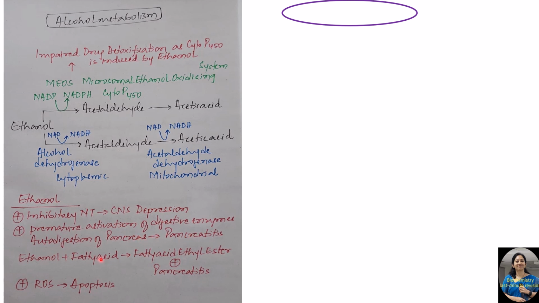Ethanol combines with fatty acids to form fatty acid ethyl esters, and this will also damage the pancreatic acinar cells, predisposing the individual to pancreatitis. Ethanol also stimulates reactive oxygen species, resulting in apoptosis of cells of different organs.